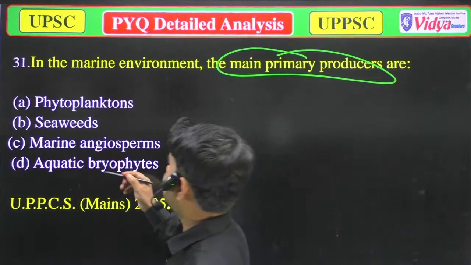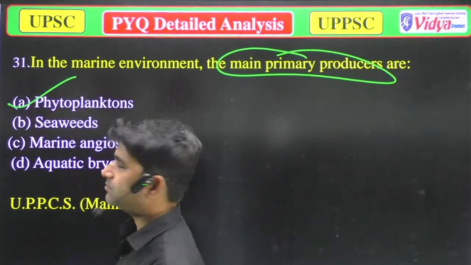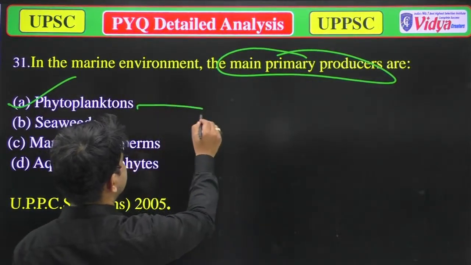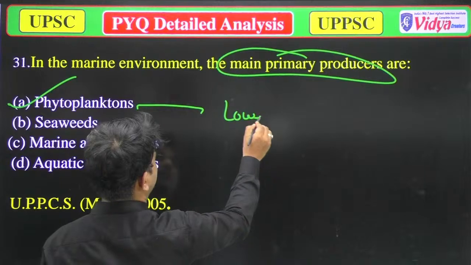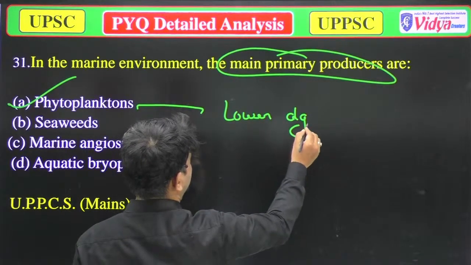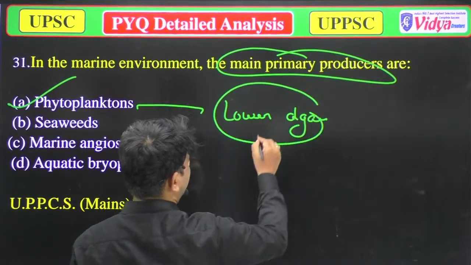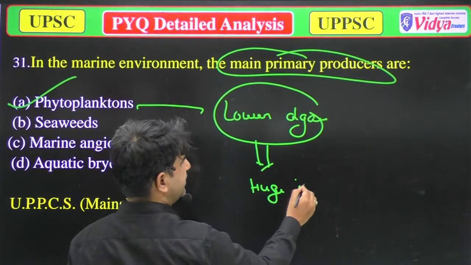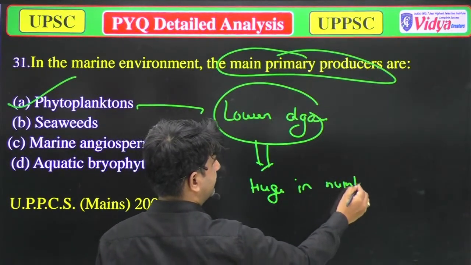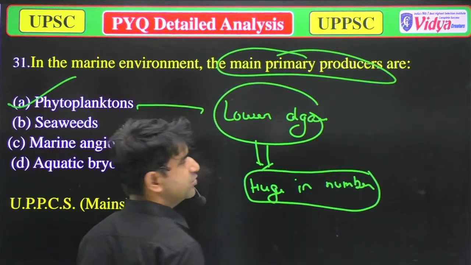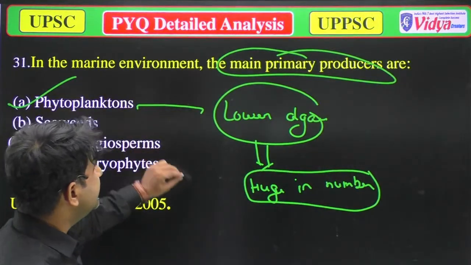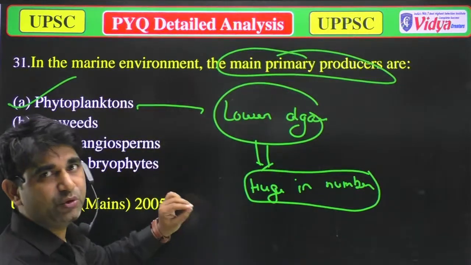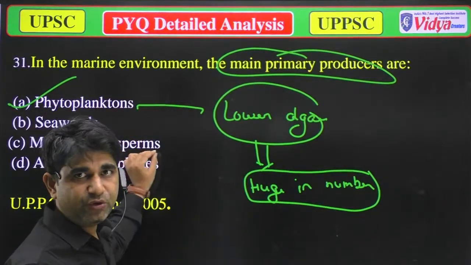So the correct answer is phytoplanktons, because phytoplanktons are lower algae which are huge in number. So you can say that in the marine environment, the phytoplanktons are the primary producers.